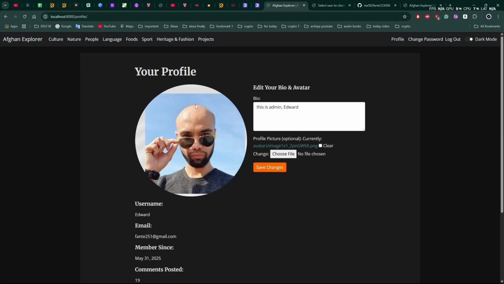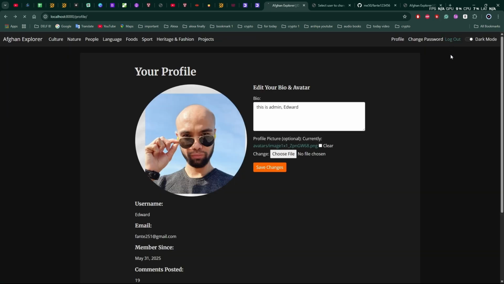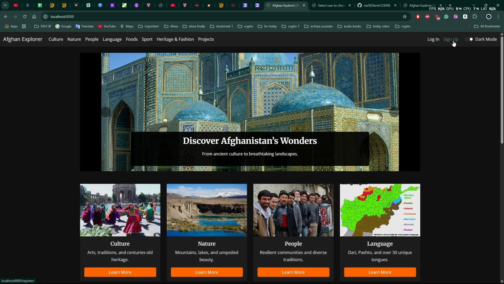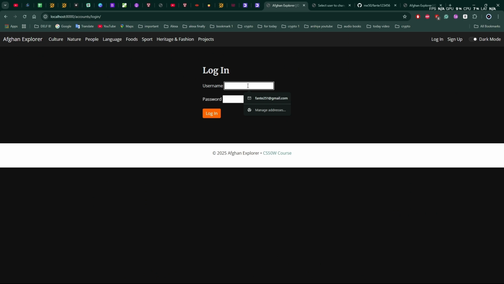So here is the profile, so you can see that here we can change the password and everything. Here we can log out and I can sign up also if you want. Here I want to log in with my admin account. You can see that it's functioning.